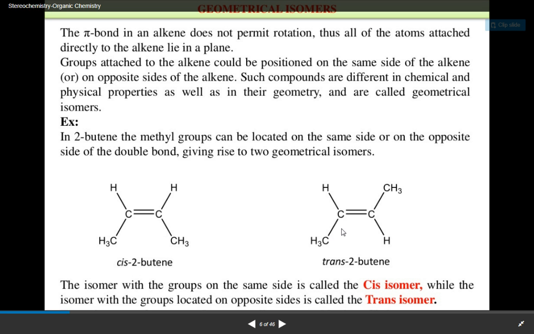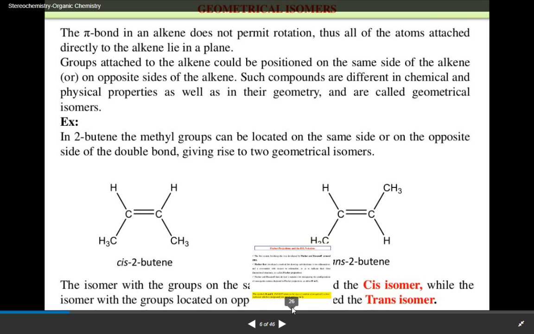And in this case, as the two methyl groups, the two similar groups, are on the opposite side of the double bond, it is trans-2-butene. The isomer with the groups on the same side is called the cis isomer, while the isomer with the groups located on the opposite sides is called the trans isomer.